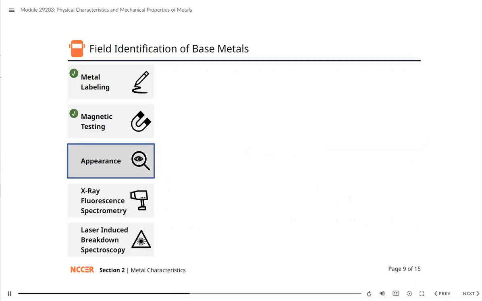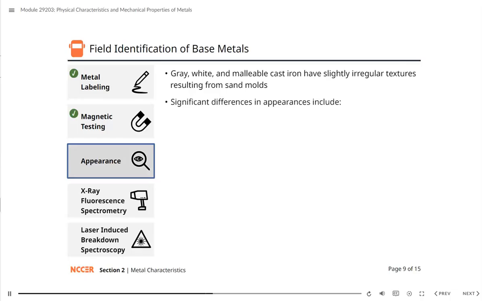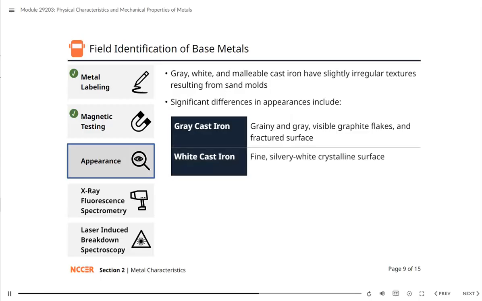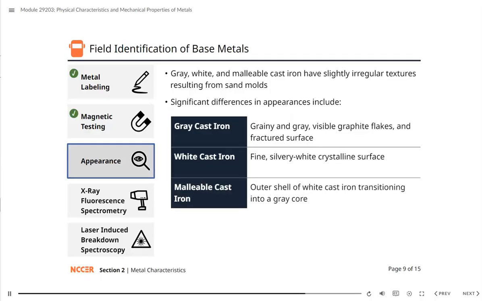The three types of cast iron, gray, white, and malleable, also have distinct appearances. Gray cast iron exhibits a grainy and gray appearance due to slow cooling. Graphite flakes are visible on a freshly fractured surface. White cast iron, on the other hand, has a fine silvery white crystalline surface resulting from rapid chilling and lacks free carbon. Malleable cast iron, which is annealed white cast iron, features an outer shell of white cast iron transitioning into a gray core, resulting in a cast iron that is stronger and less brittle than gray and white cast iron.